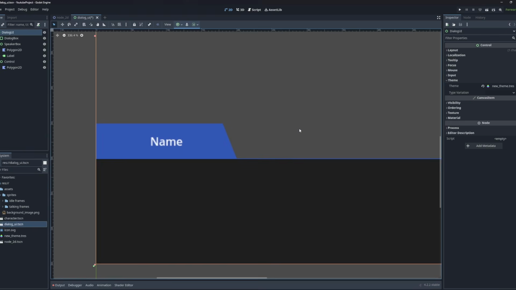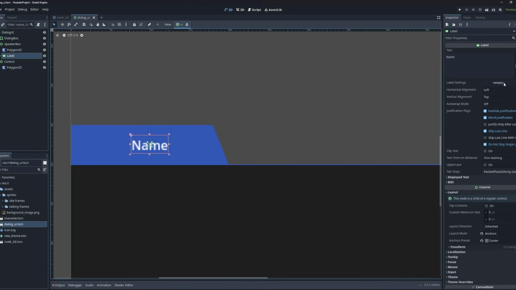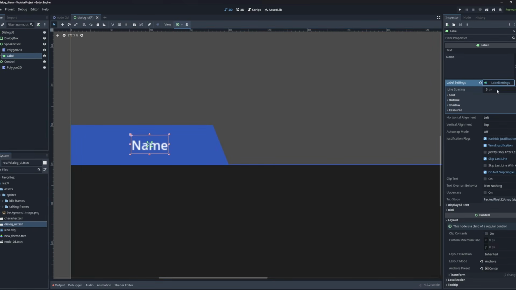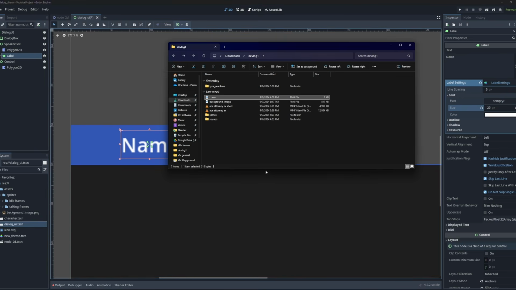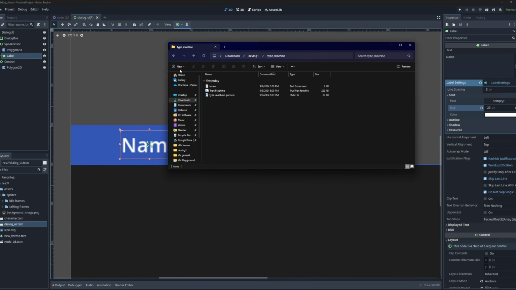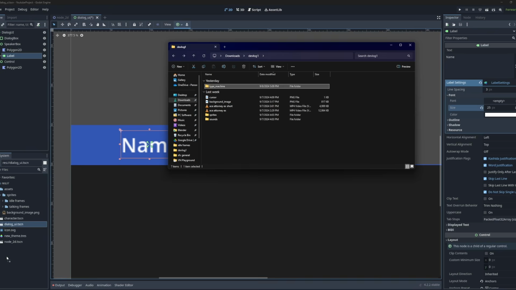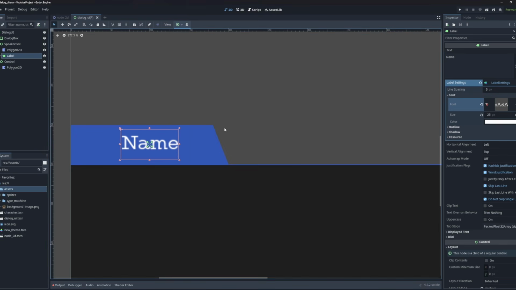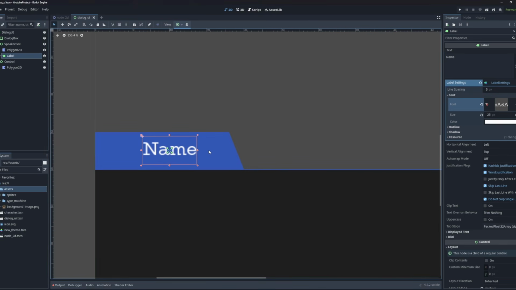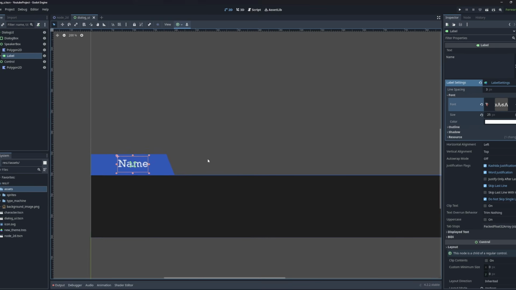Now to change the appearance of the label, I can create a new label settings, and this is where you can tweak everything, right? So I'm gonna make it just a little bit bigger, maybe 25, and I have a font that I prepared for this as well, right here. So I'm gonna drag and drop this folder as well, and I put it into my assets. And now that it's here, Godot will detect it automatically if I just do quick load, as you can see. All right, so it has my font. And we have our speaker label.